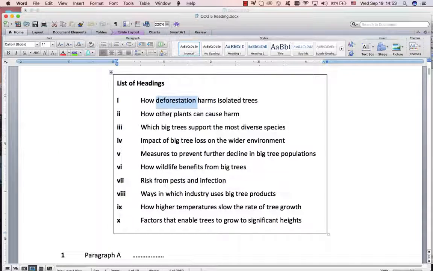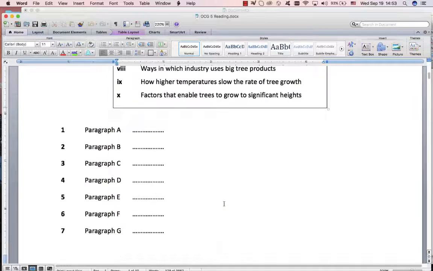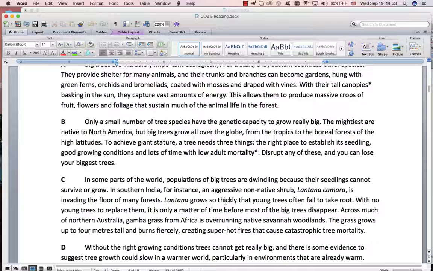Deforestation? No. Cannot get big in warmer world. Other plants? No. Diverse species? No. Impact on the environment? No. Decline in the populations? No. This is not slower. This is decline in number of trees, so it's not slowing. Wildlife, no. Pests and infection, no. Industry products, no. Higher temperatures, slow. There we go. That's very nice. So we saw warm twice and we saw slow the rate of growth. So that looks good for that first sentence.